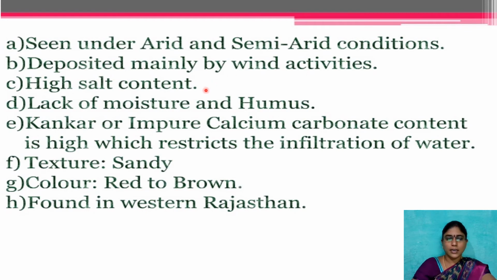High salt content is available, with salinity and lack of moisture and humus. These are made up of kankar, or impure calcium carbonate, whose high content restricts the infiltration of water, so the structure is very sandy. It is most probably red or brown in color. These are found in western Rajasthan, that is our Thar desert.